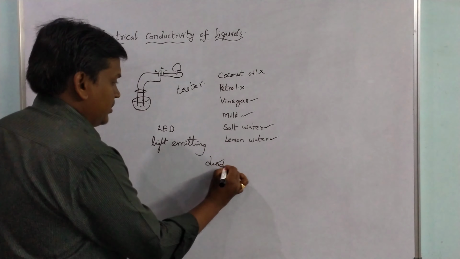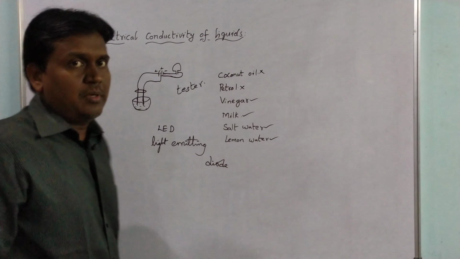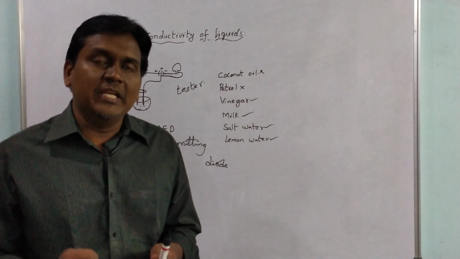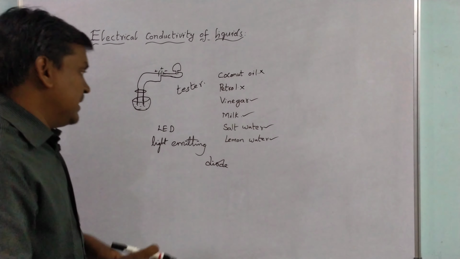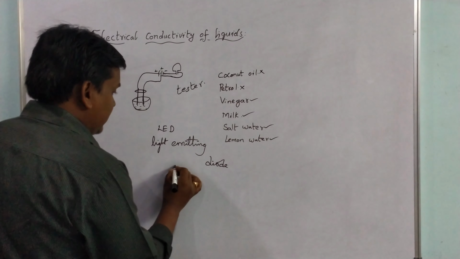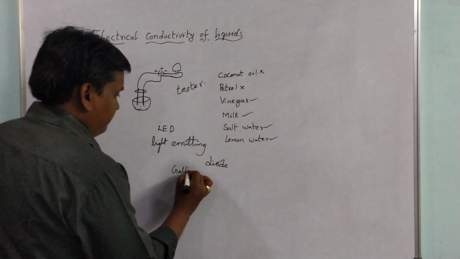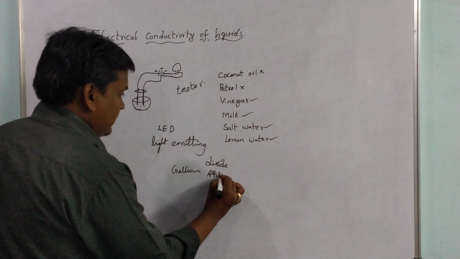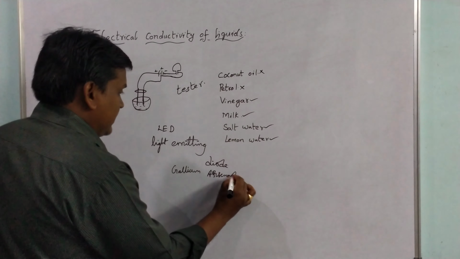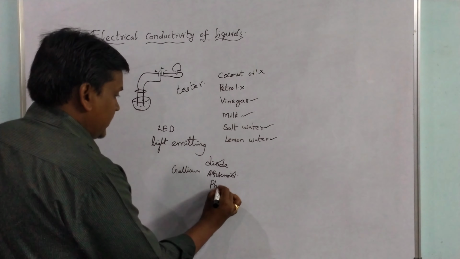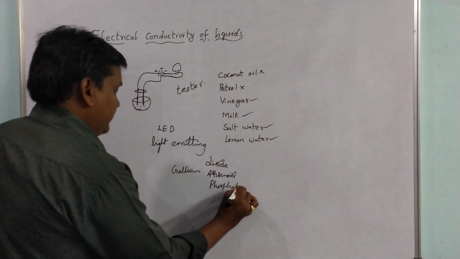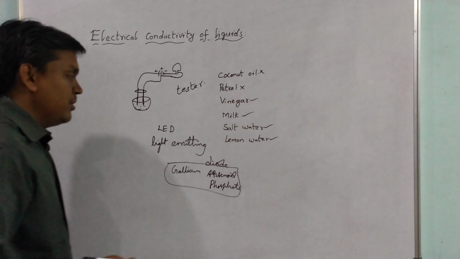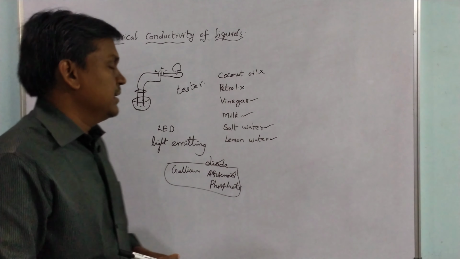diode. These LEDs are mainly made up of semiconductors from group 3 and group 4 elements. Mainly these LEDs are made up of gallium arsenide or gallium phosphide.